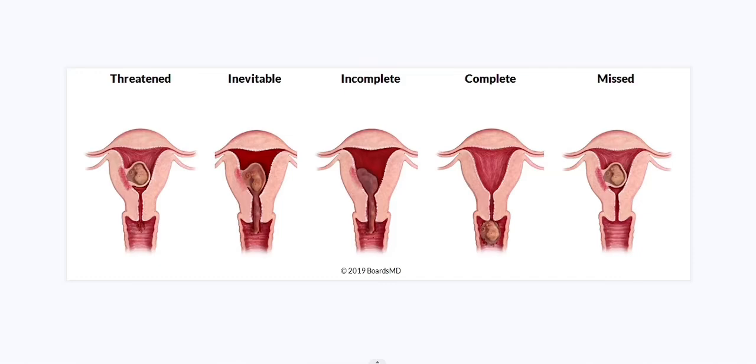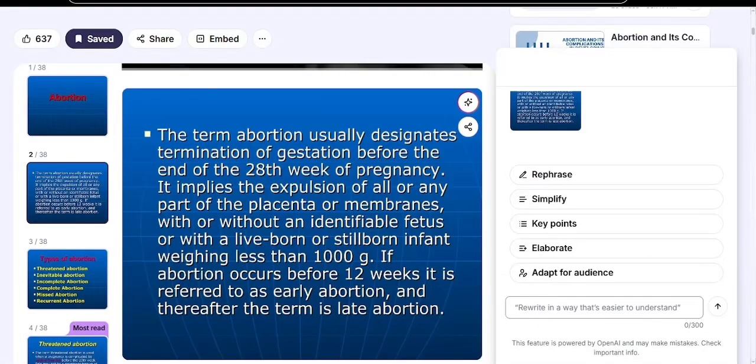First of all, what is abortion? We discussed it in the class already. The term abortion usually designates the interruption of the gestation before the end of the 28th week of pregnancy, or the termination of the pregnancy before the period of viability, which is considered to occur at the 28th week.